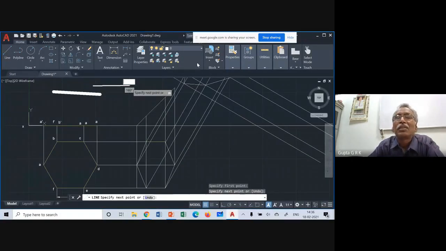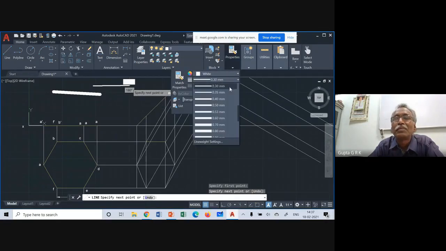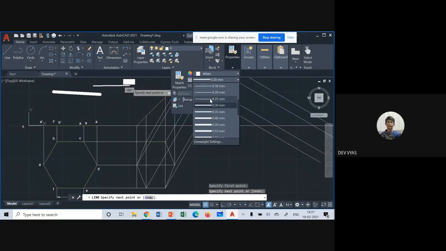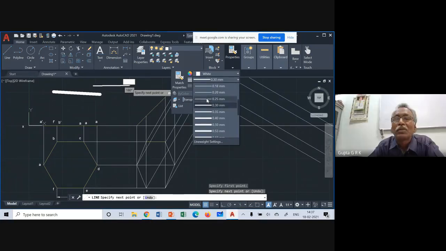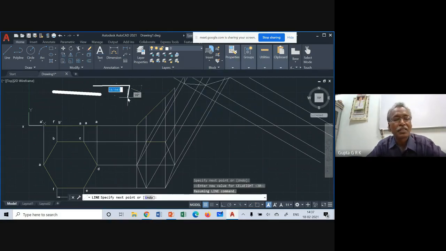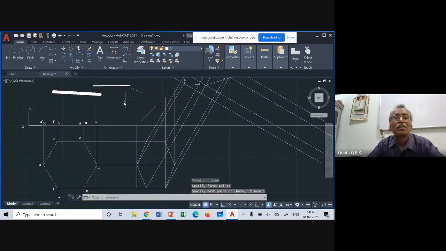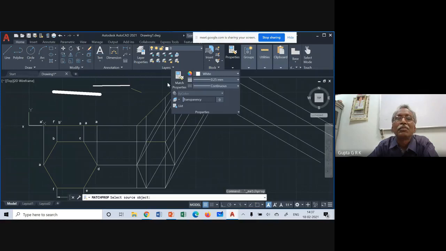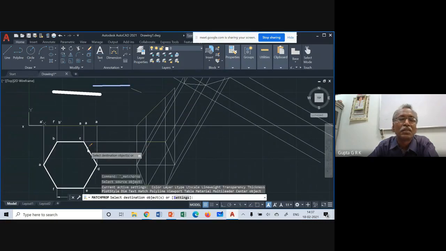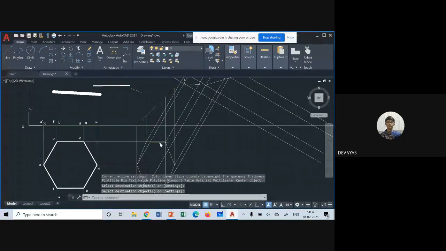Is it clear? Sir, earlier you will need to do that also. No. Just take this and draw a line, and you can change the properties of the line whichever you want to change. Once I draw this line, you can match properties. You can match properties and choose this and do this. Is it okay? Yes, sir, but earlier while directly changing the properties, it was not working. I don't know, you just have to check it. This is better already.